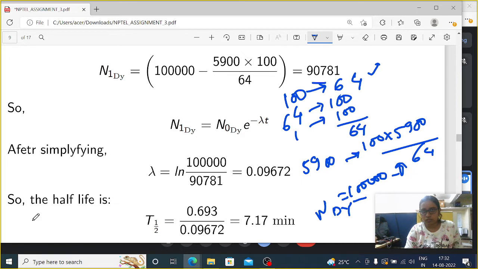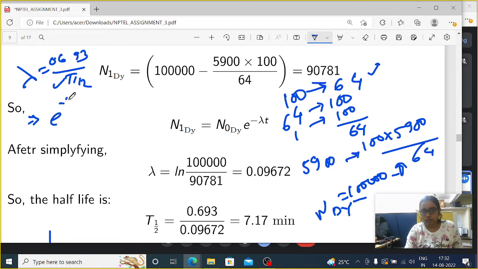We can find t half if we calculate lambda, because lambda equals 0.693 divided by t half. So if I can calculate lambda, then t half can be calculated as well. So what will be the lambda here?